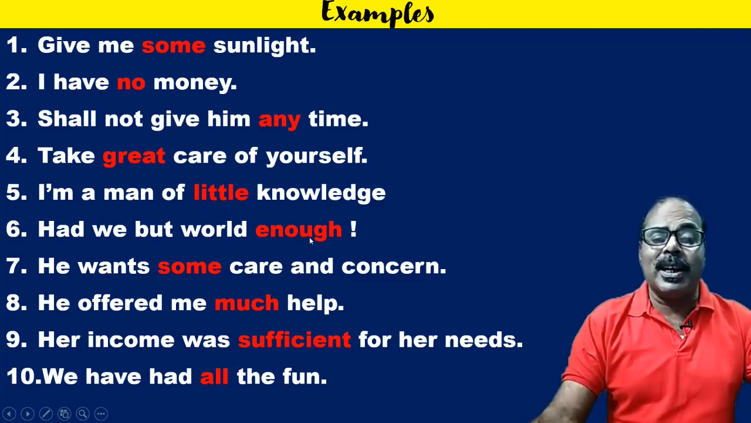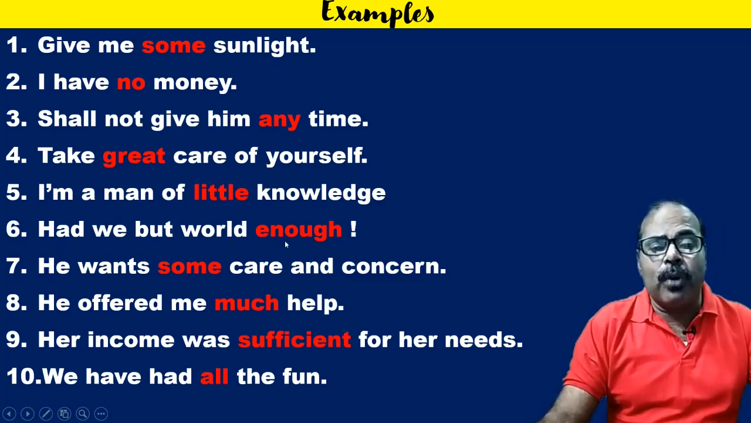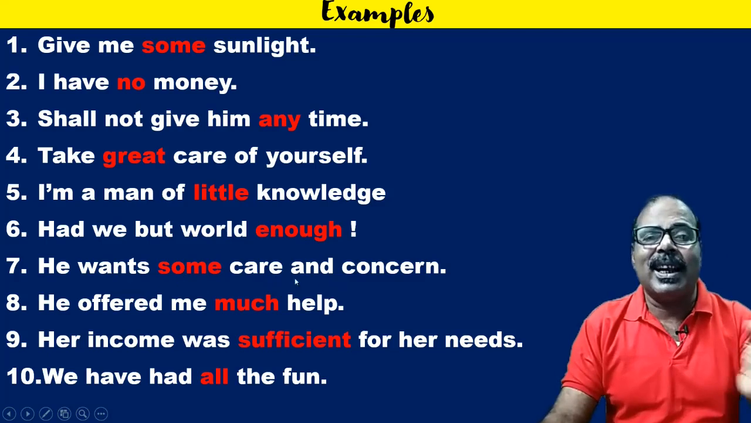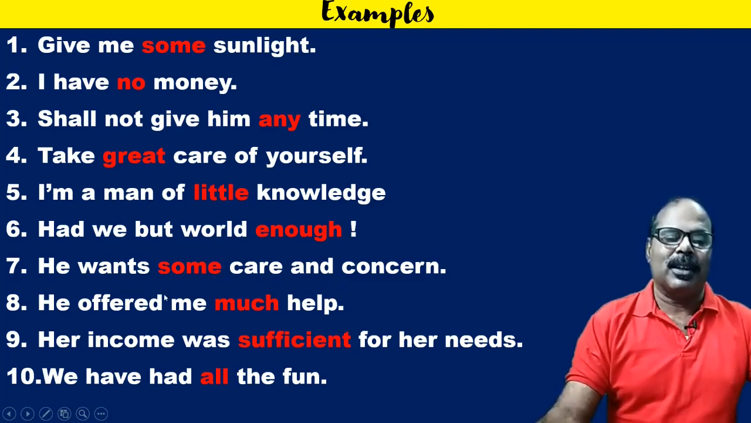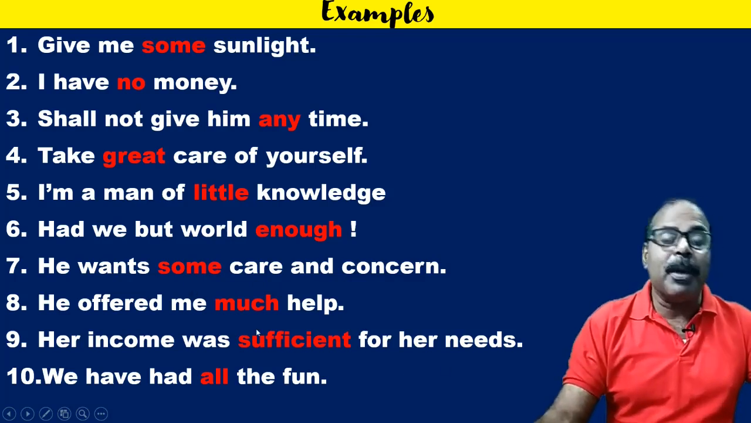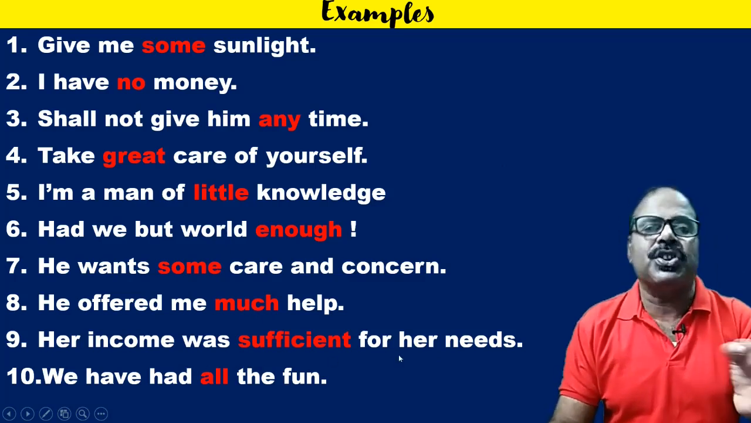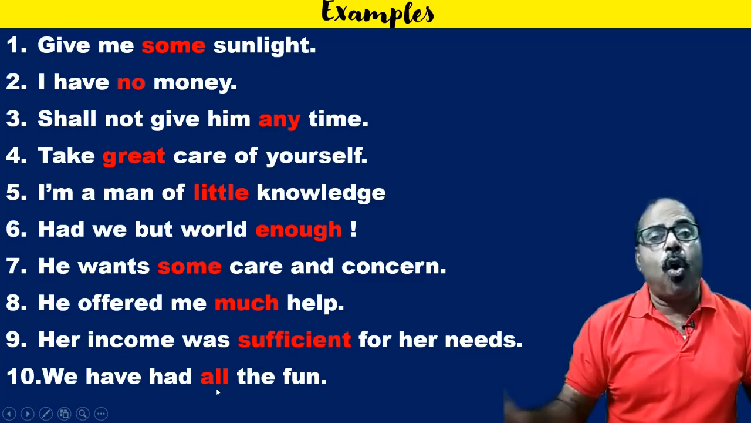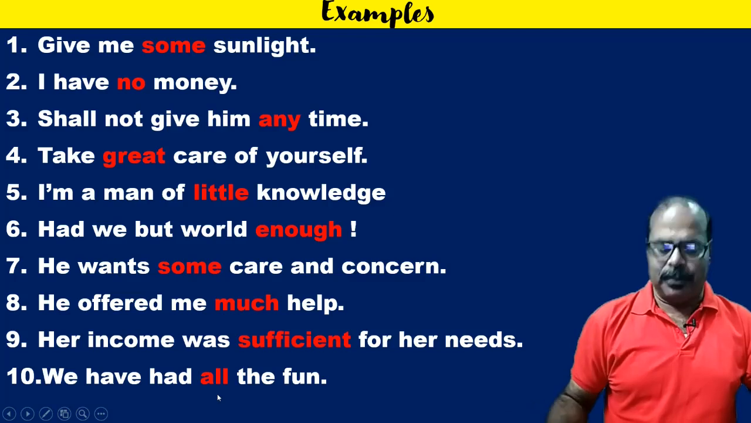Had we but world enough? 'Enough' is the adjective for the noun 'world'. He wants some care and concern. 'Some' is for care and concern, the quantitative adjective. He offered me much help. 'Much' is the quantitative adjective. Her income was sufficient for her needs. Sufficient. We have had all the fun. 'All' is also the quantitative adjective.